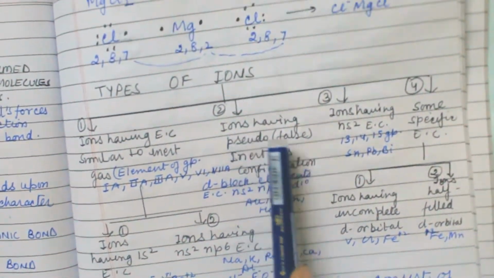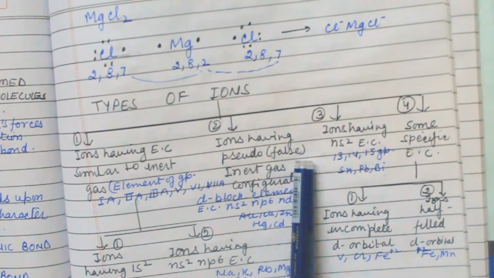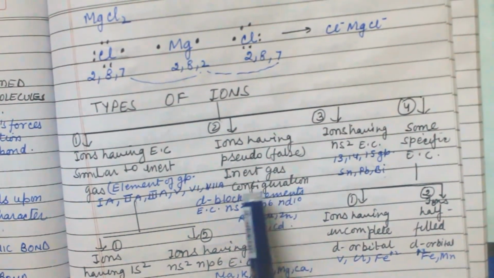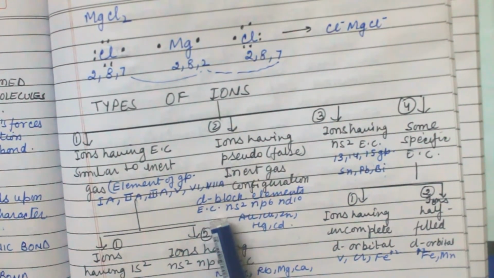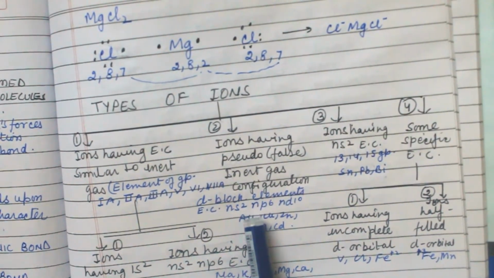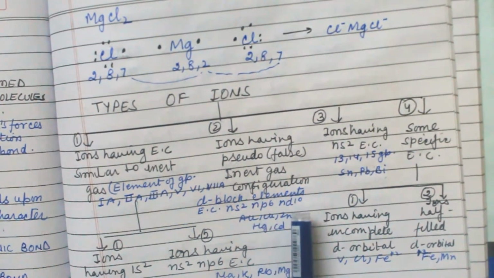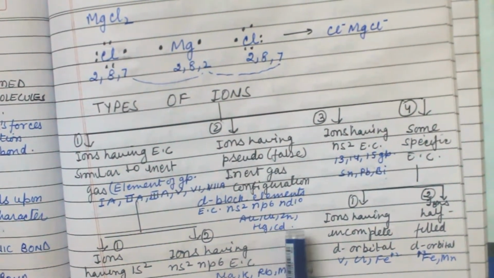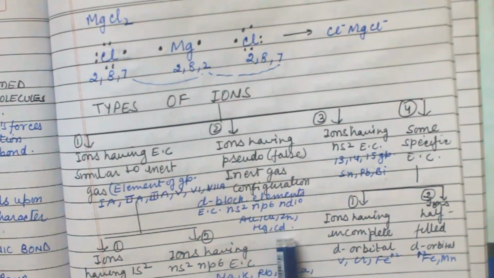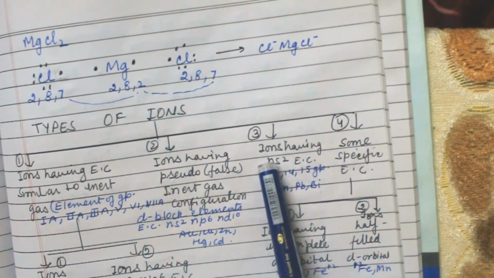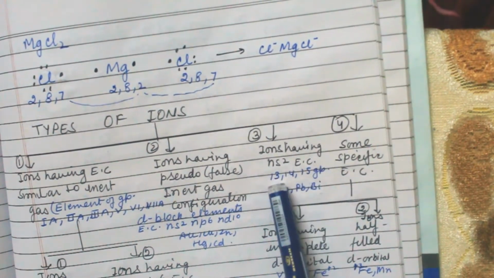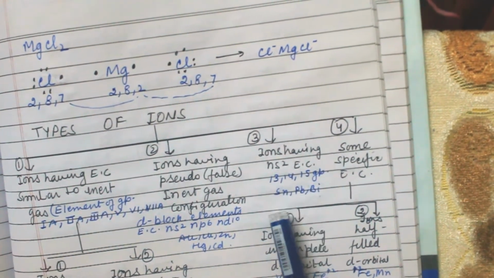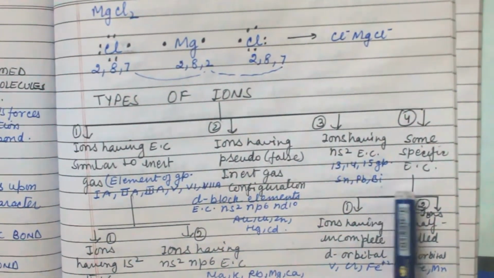Now next is ions having pseudo, meaning false, inert gas configuration. These come under d-block elements, and the electronic configuration of these elements is ns2 np6 d10. For example, Au meaning gold, copper, zinc, mercury, cadmium. Now next is ions having ns2 electronic configuration; groups 13, 14, 15 come under this. The examples are tin, lead and bismuth.